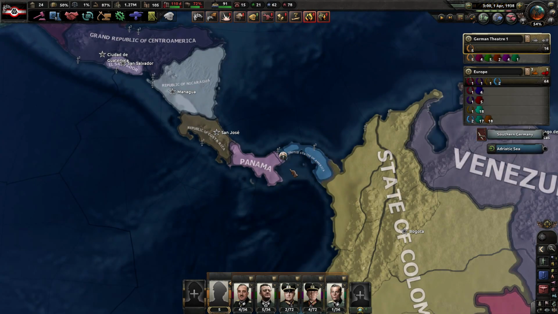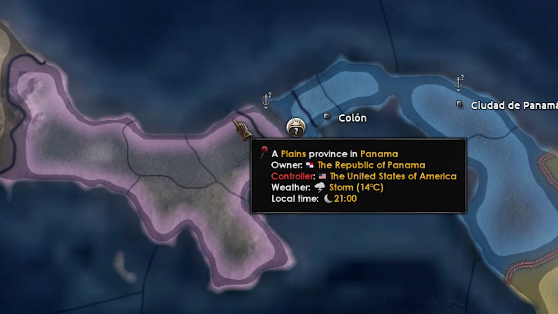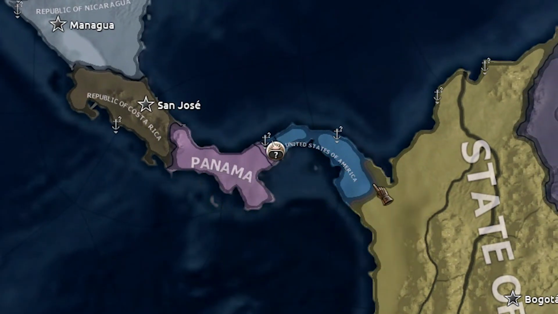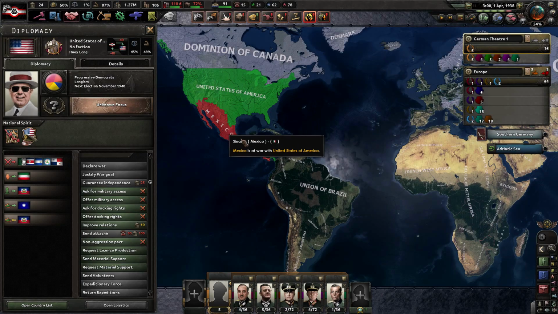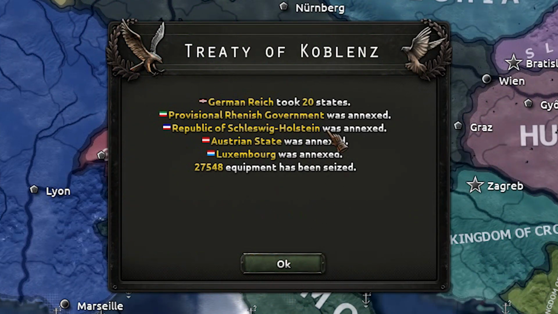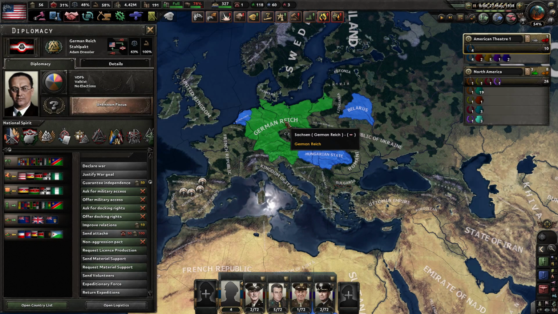Yo boys, check this out, the United States of America are finally gaining the control back, not only over the Panama Canal, but also over the whole Panama as well. Donald Trump would be proud of Huey Long. Bye bye all the alternative German states. That's a true victory of the German Reich.